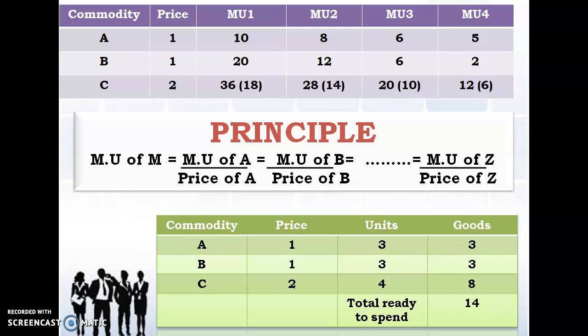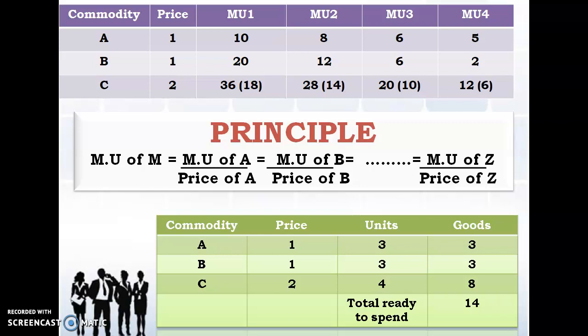Okay, so how he is going to spend his 14 rupees on the different commodities like A, B and C. When you want to find that out, we are supposed to find the marginal utility of A by the price of A. How are we going to do it? For example, the marginal utility of A for the first unit is 10. The price of commodity A is 1 rupee.